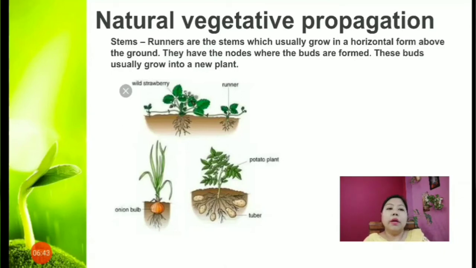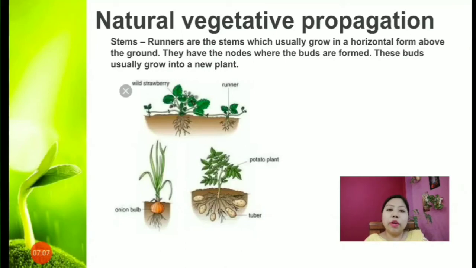Okay. Runners are the stems which usually grow in horizontal form above the ground. They have the nodes where the buds are formed. These buds usually grow into a new plant. So not only runners, there are stolons, then bulb, suckers, yes, tuber. Fine. So all those parts, these are all modified stem.